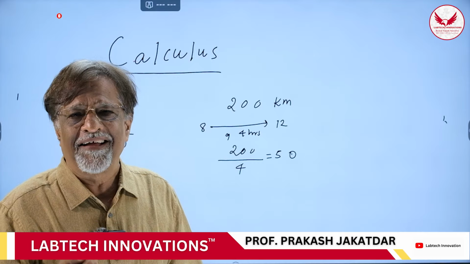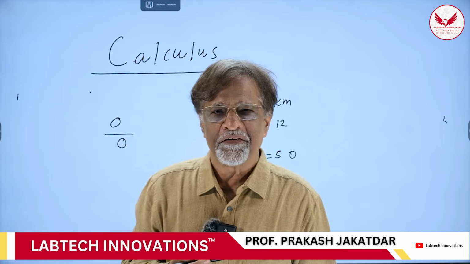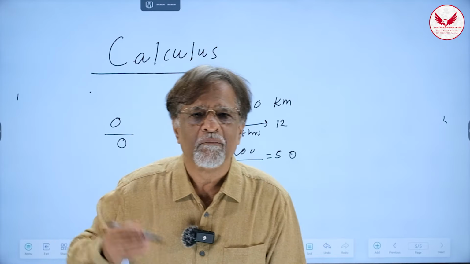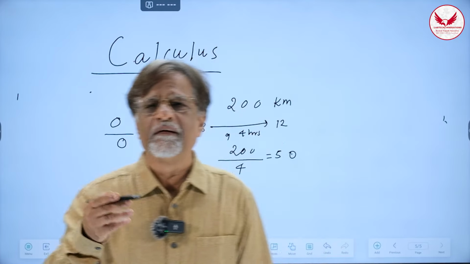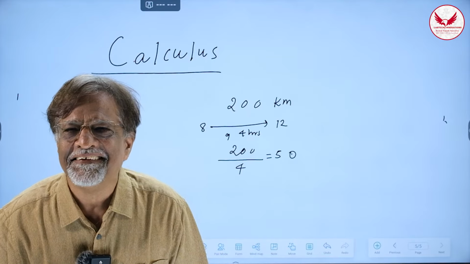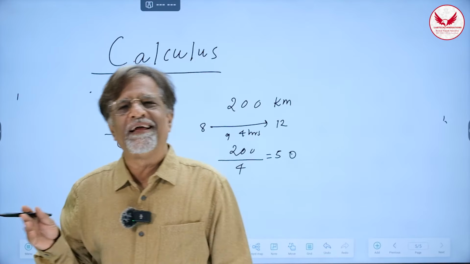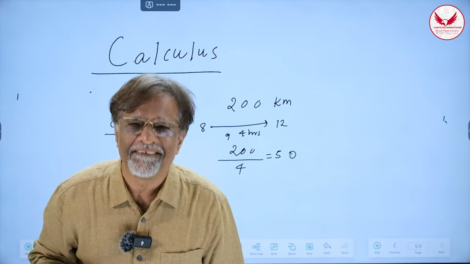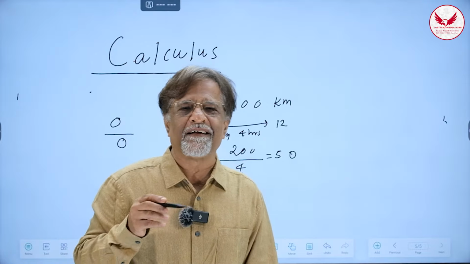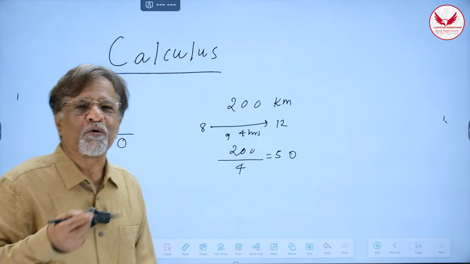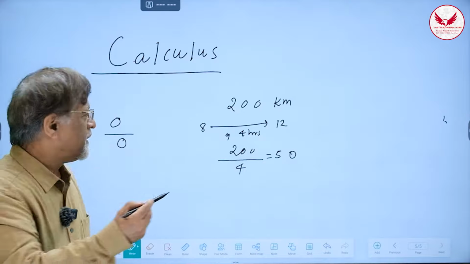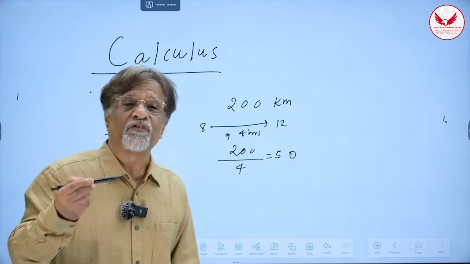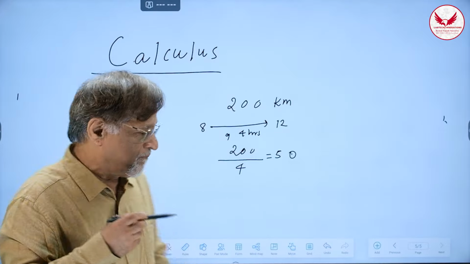Don't you think this requires an answer? Yes, everybody agrees. And the person who gave us the answer was no less than Mr. Isaac Newton, greatest villain in the life of all children. Without Newton, we would have been very happy. But no, he has got a habit of poking his nose in everything related to science. So one of the things that he created was the solution to the question of 0 by 0. Now, how he arrived at the solution of 0 by 0, that is the most important part of my lecture today. Okay?